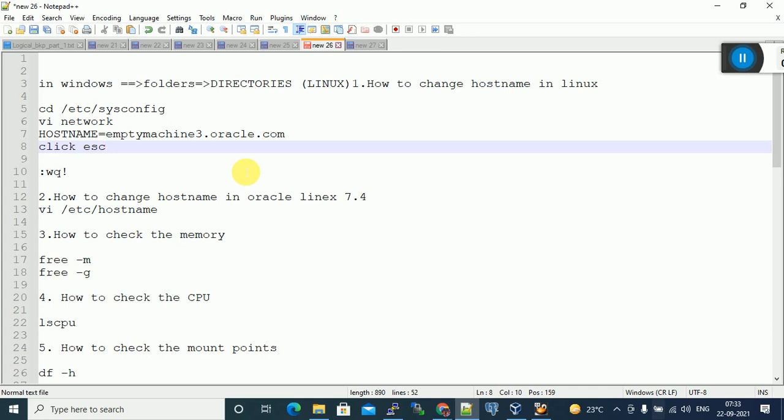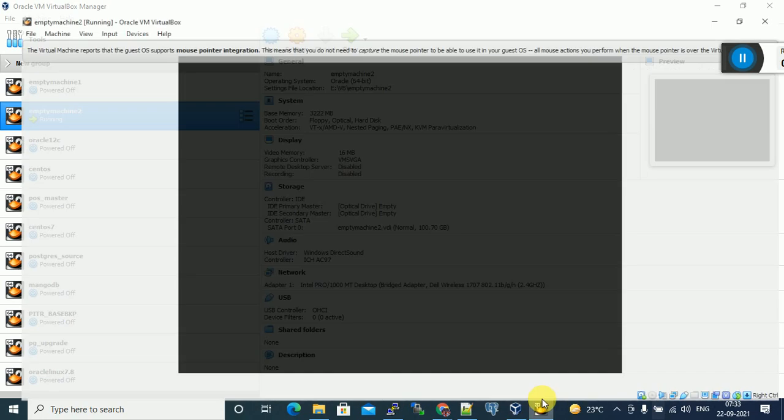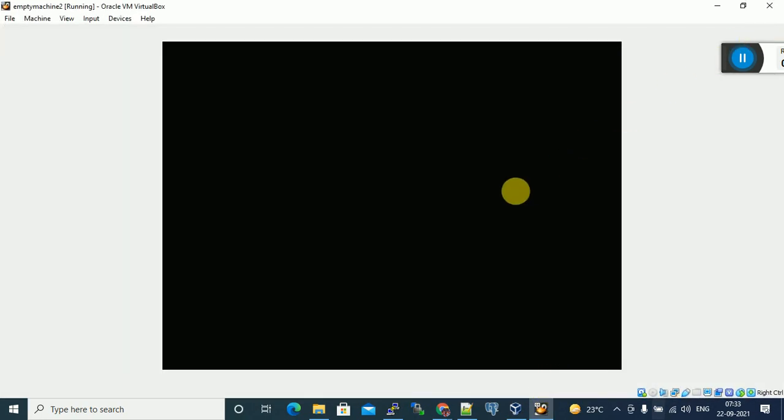So you have to follow what I covered, daily basics. How to change the host name, how to save the file, how to edit the file. How to edit the file means vi space file name. How to change the directory means cd space directory name. This is the directory name, the location, like this. Okay, you can practice, you can get familiar. Okay, let it complete, let it start the machine.